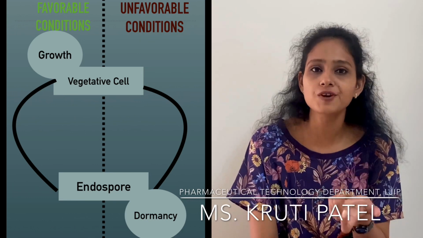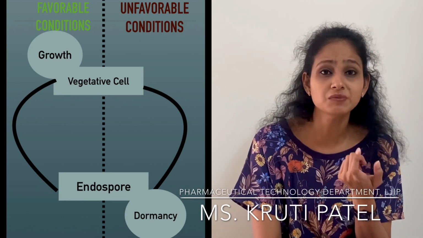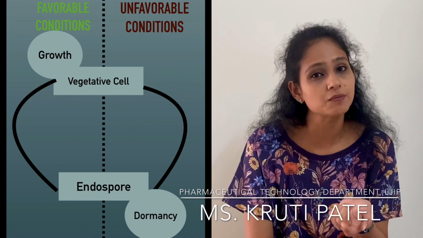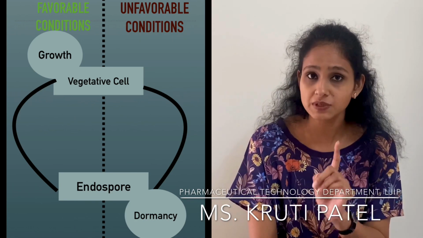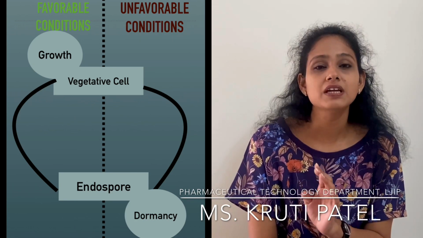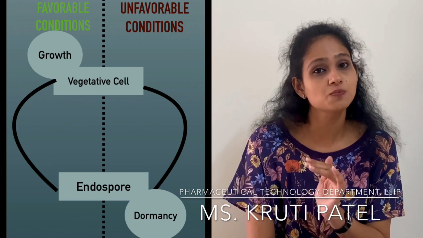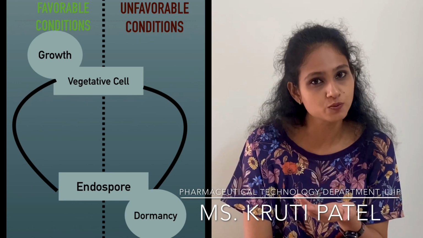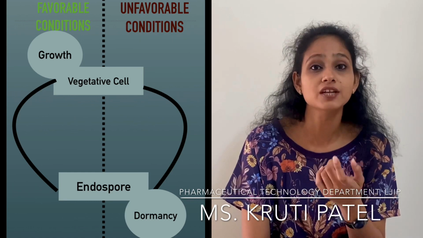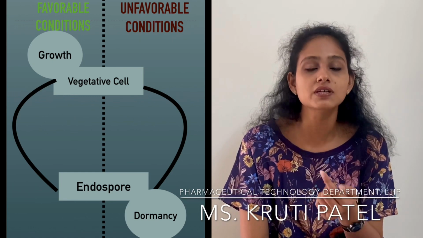When there are unfavorable conditions for the microorganism, they will be converted into a dormant state, which means they will be alive, but in a dormant state. That is known as the spore, or endospore. And vegetative cells are those which can grow and multiply.